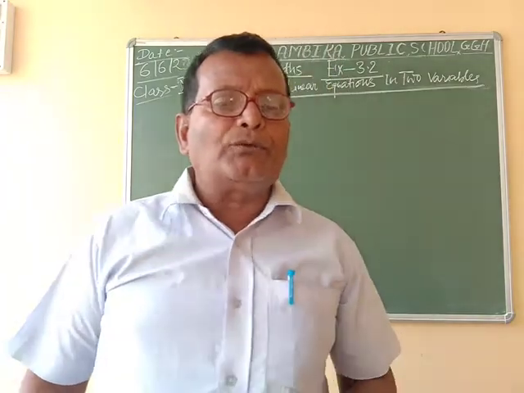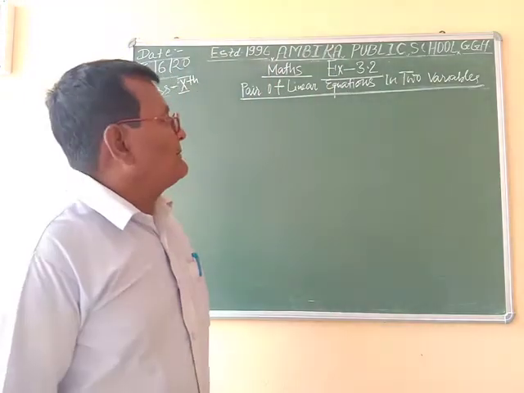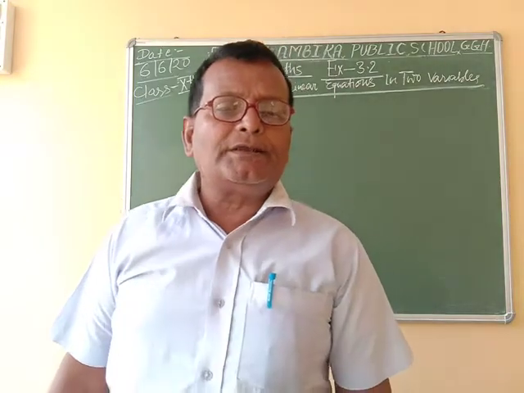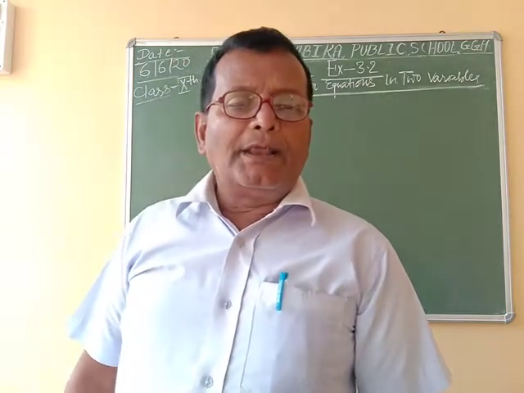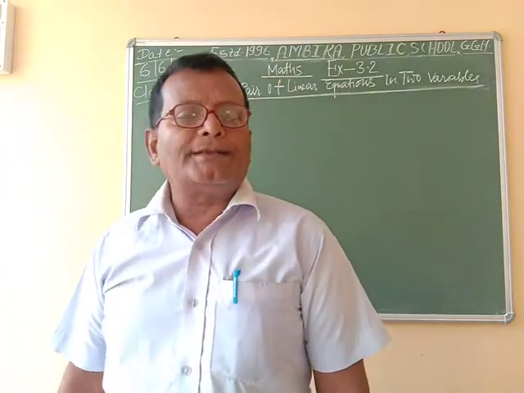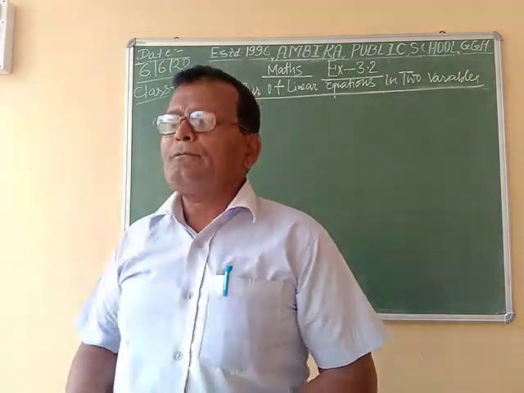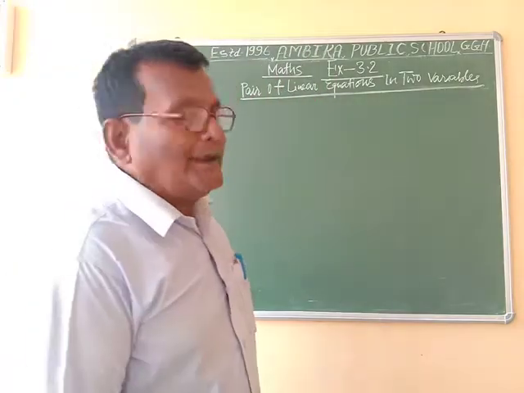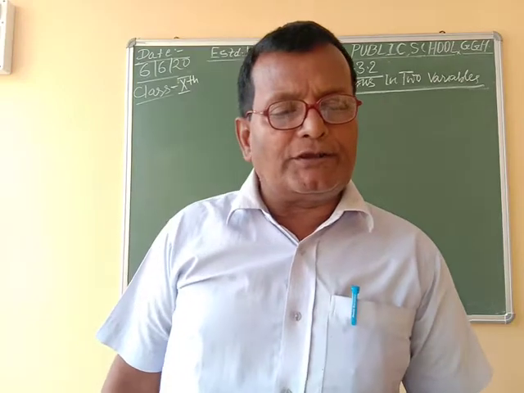So if two lines intersect, then a1 by a2 is not equal to b1 by b2. In this situation the equation has only one solution. If two lines are coincident, संगामी होती हैं, in this situation a1 by a2 is equal to b1 by b2 is equal to c1 by c2.